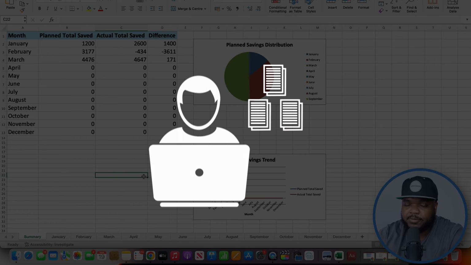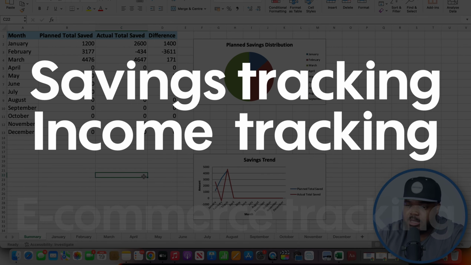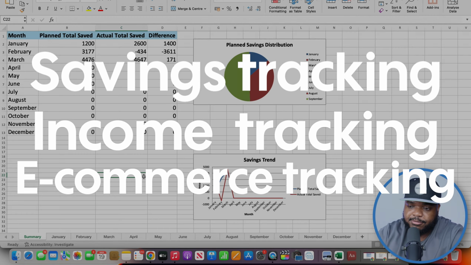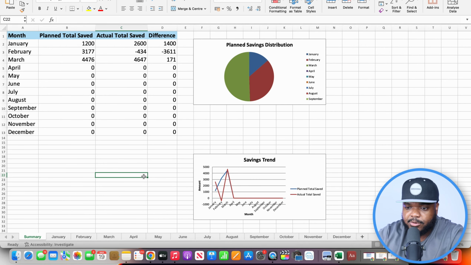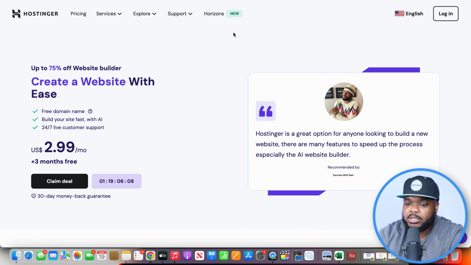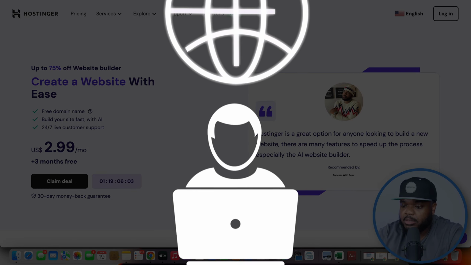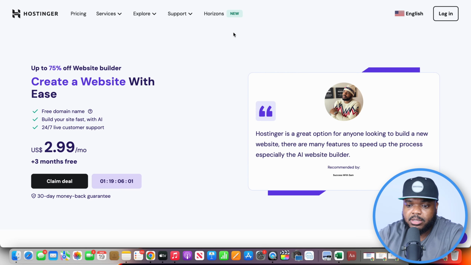You can make one for savings, you can make one for income tracking, e-commerce tracking, just whatever it is, you can make a spreadsheet for it and input it on your website for you to start selling it. And this actually now brings me on to one of the next steps, which is to start the process of building your website. So the way that you can do that is by using Hostinger.